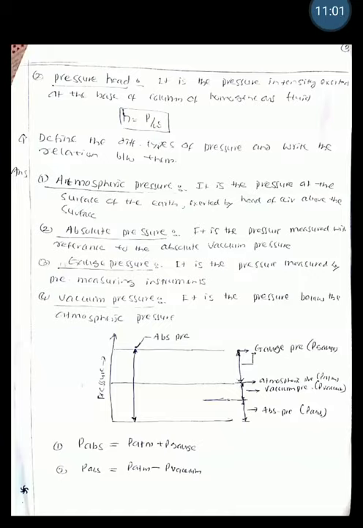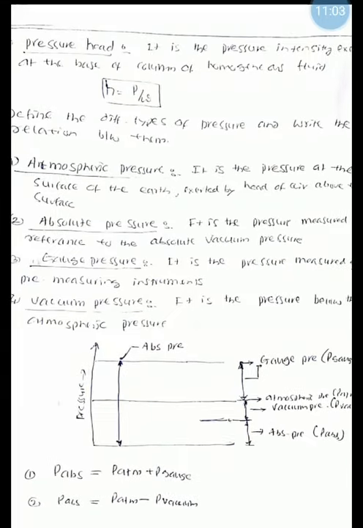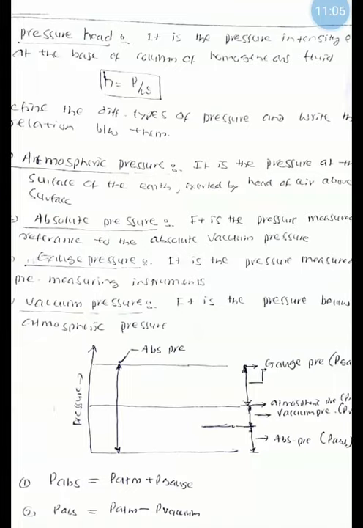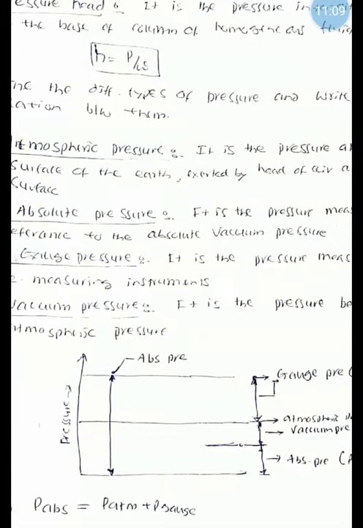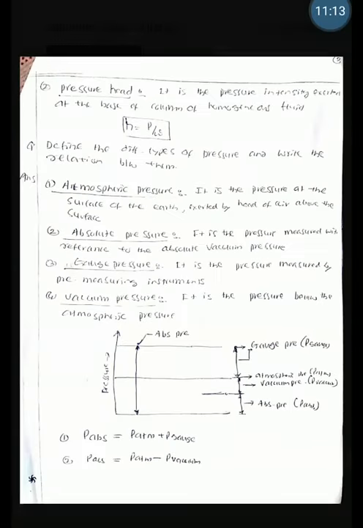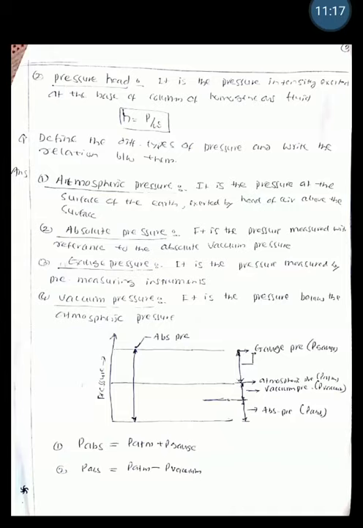The following figure gives you the relation between them. In the middle line is atmospheric pressure; below this atmospheric pressure is vacuum pressure, and above this atmospheric pressure is gauge pressure. The entire pressure is measured from the baseline, and that is called absolute pressure. Therefore, absolute pressure is equal to atmospheric pressure plus gauge pressure, and absolute pressure is equal to atmospheric pressure minus vacuum pressure. Both are correct. If it is a negative pressure, absolute pressure is atmospheric pressure minus vacuum pressure. If it is a positive pressure, then absolute pressure is equal to atmospheric pressure plus gauge pressure.